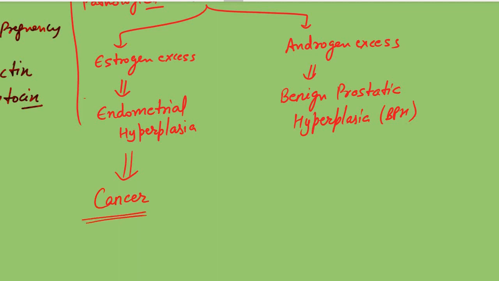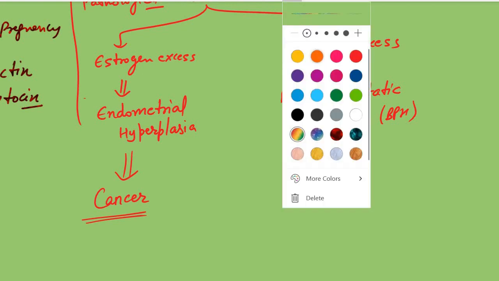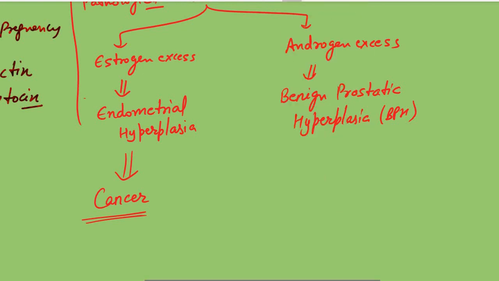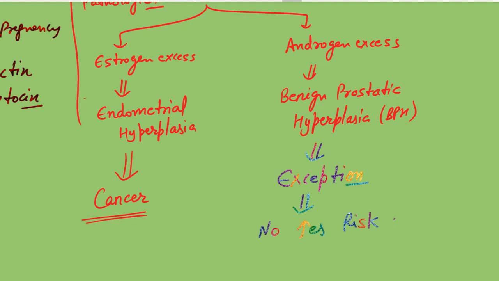But there is an exception, and the exception is benign prostatic hyperplasia, because it has no increased risk of cancer. Endometrial hyperplasia, however, can lead to the formation of cancer.